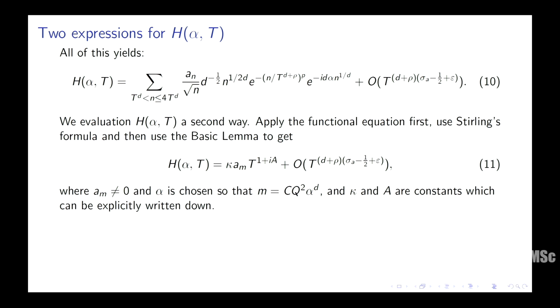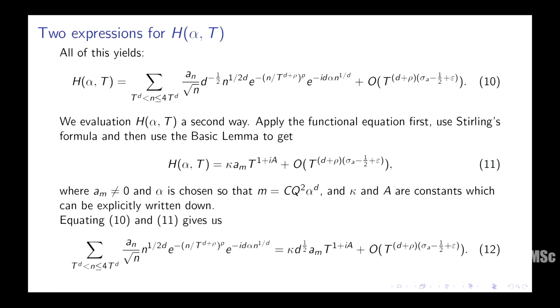And there are some constants, kappa and a, that basically come from the gamma factors. So you can write them down all very explicitly. I didn't want to put it down here, but okay. So now you have two different expressions for h alpha t, right? One involves this series, one involves this thing, and then there are some error terms. So finally, this is exactly the kind of series you want, up to some extra exponential factor which is decaying when n is large. And you get this main term of roughly t to the 1 plus ia, and you have this error term which has sigma a minus half plus epsilon in there as a power of t.